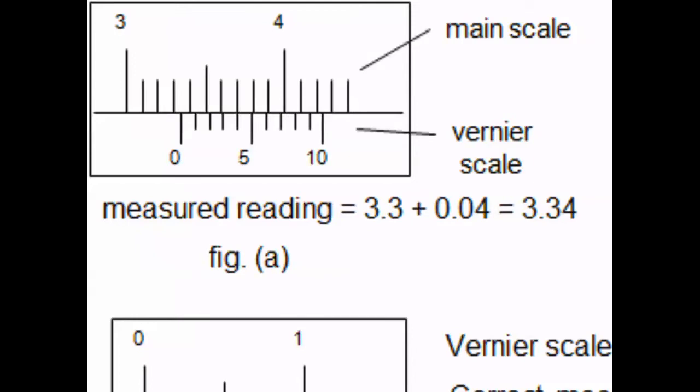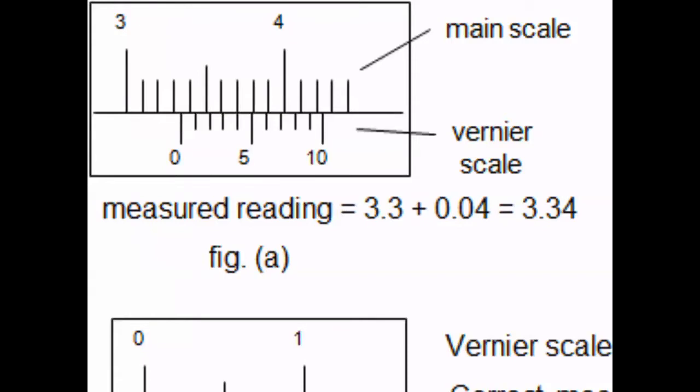Then you try to find out which division of the vernier scale coincides with some division of the main scale. You will see that 1 doesn't, 2 doesn't, 3 doesn't, 4 does. So the main scale reading is 3 mm, and the vernier scale reading is the 4th division. That means we have moved such that the 4th one is now coinciding.